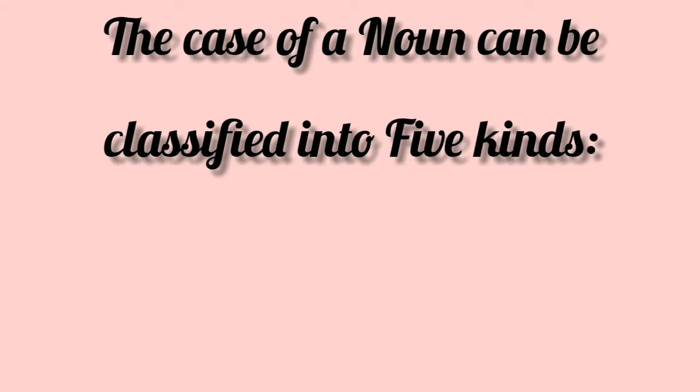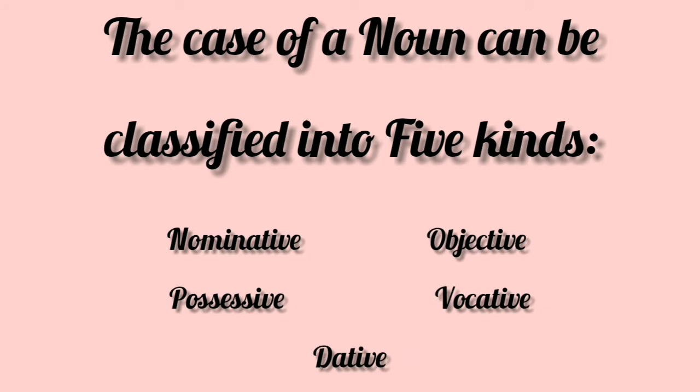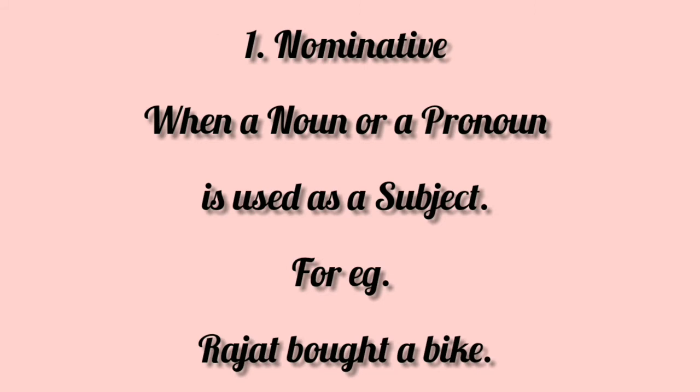Noun case. The case of a noun can be classified into five kinds: nominative, objective, possessive, vocative, and dative. Let us learn about them. Nominative is when a noun or a pronoun is used as the subject of the verb. For example, Rajat bought a bike. Here, Rajat is in the nominative or subjective case.